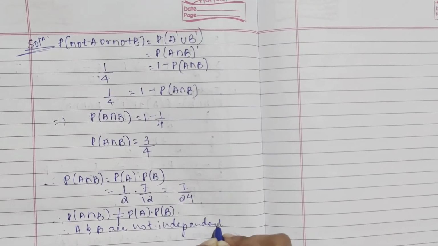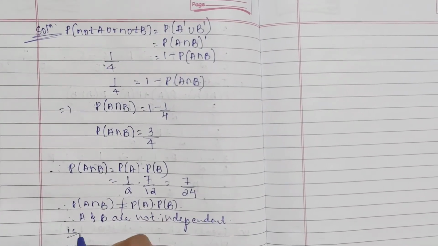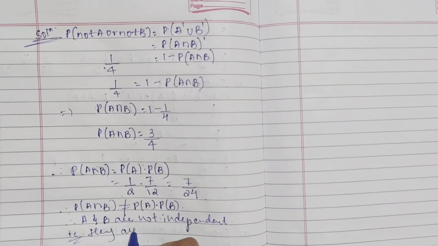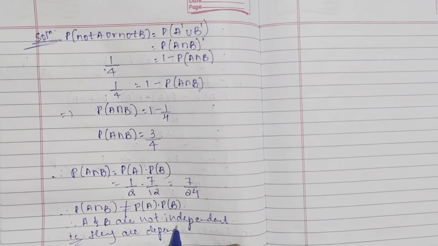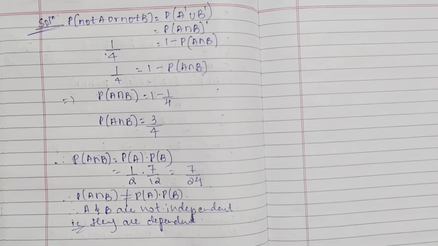In short, they are dependent. If this is not equal, it means they are dependent. Okay, I hope this much is clear for you.